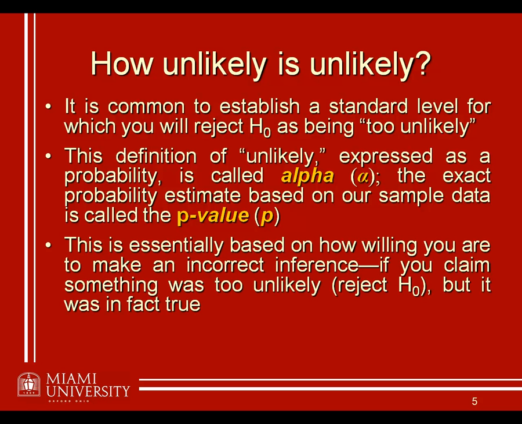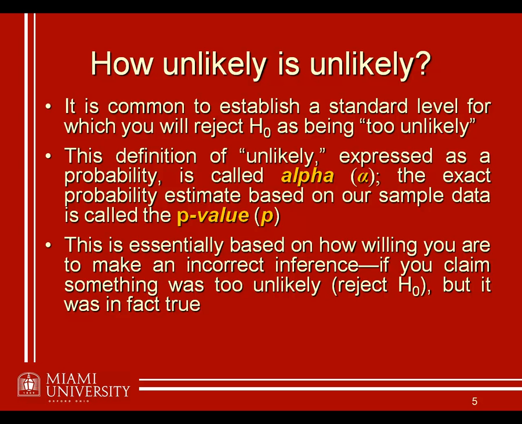Now, where you set this alpha level and how you interpret this p-value is essentially based on how willing you are to make an incorrect inference, because think about it. Say that we have a p-value of 0.02. Now again, what that means is if the null is true, the probability of finding the result we did is only 0.02. We're going to say, no, that's too unlikely. We don't think the null is true, and we're going to support our research hypothesis.